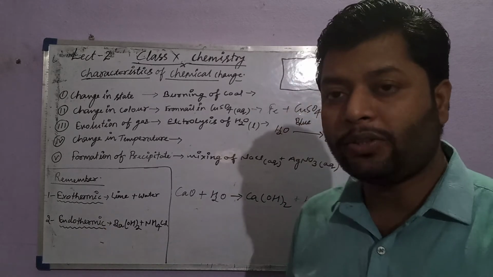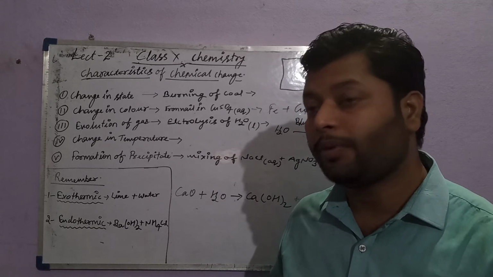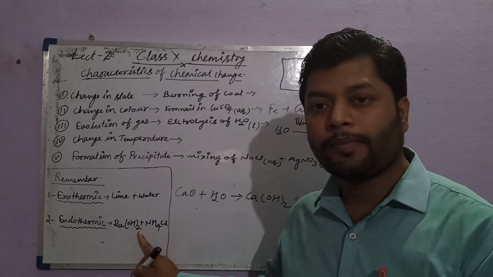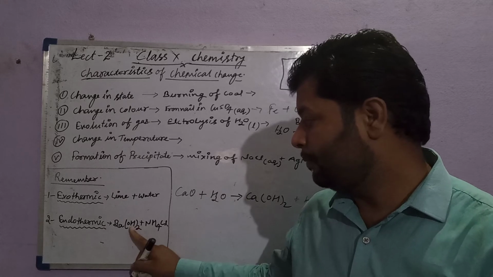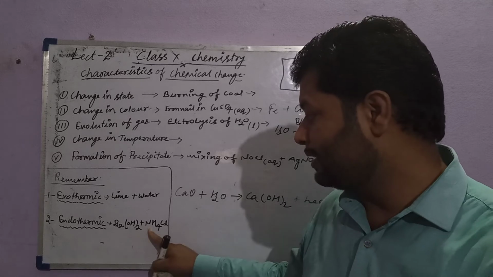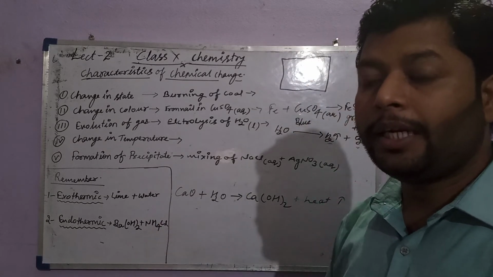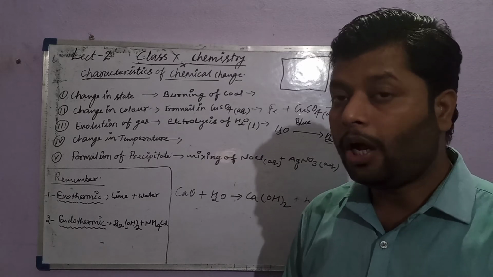Same way, for endothermic, I am taking one example of barium hydroxide, Ba(OH)2, mixing with ammonium chloride, NH4Cl. This reaction indicates an endothermic reaction. How do we experience it?